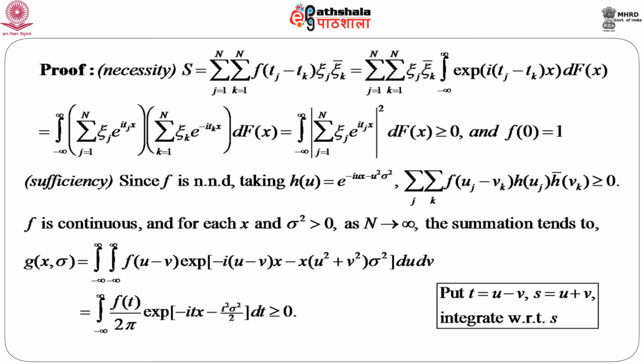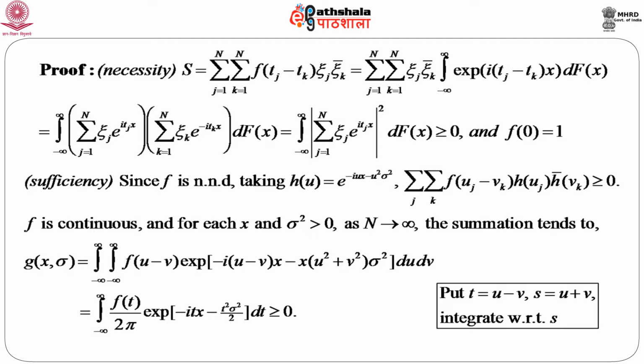F is continuous, and for each x and sigma square greater than 0, as n goes to infinity, this entire summation tends to this integral, which we denote by g(x, sigma), which is the integral from minus infinity to infinity, again integral from minus infinity to infinity, of f(u minus v) e to the power minus i (u minus v) x minus (u square plus v square) sigma square, du dv.